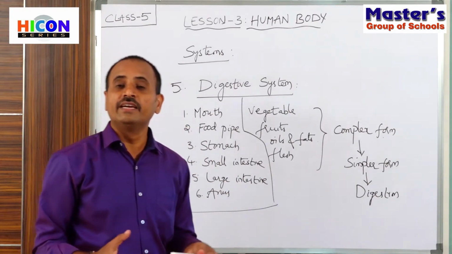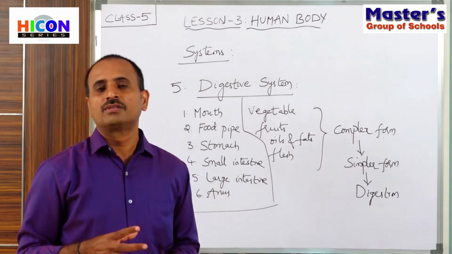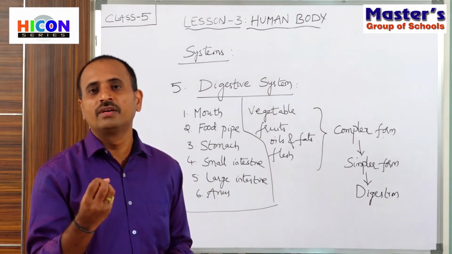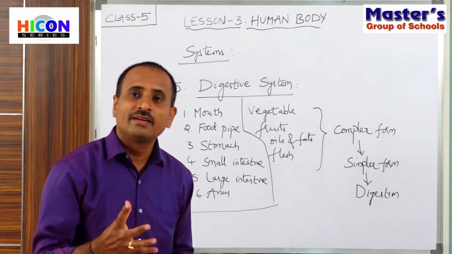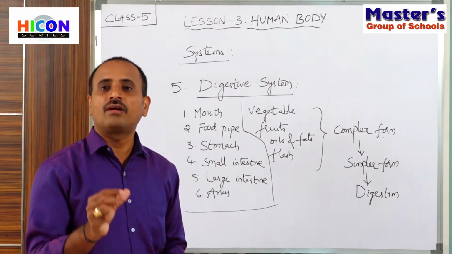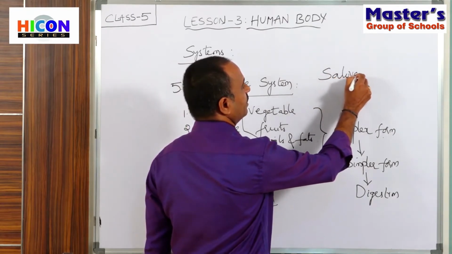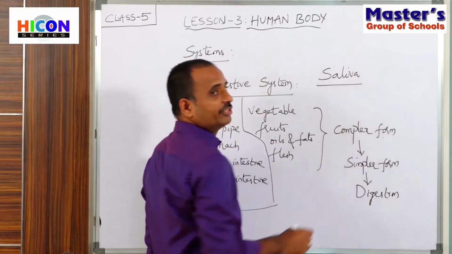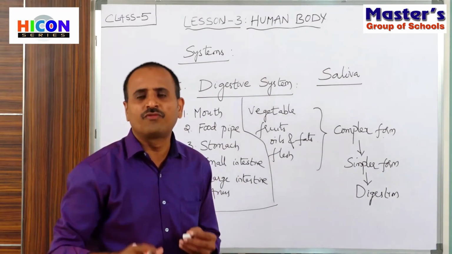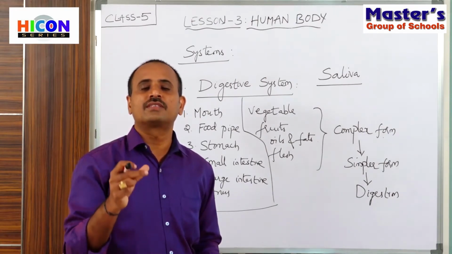First we will eat our food in our mouth. There in our mouth we will chew the food, and the food will mix with a liquid called saliva. So children, what is saliva? It is a liquid juice which is present in our mouth. While we are chewing, the food will mix with this liquid juice, which is called saliva.